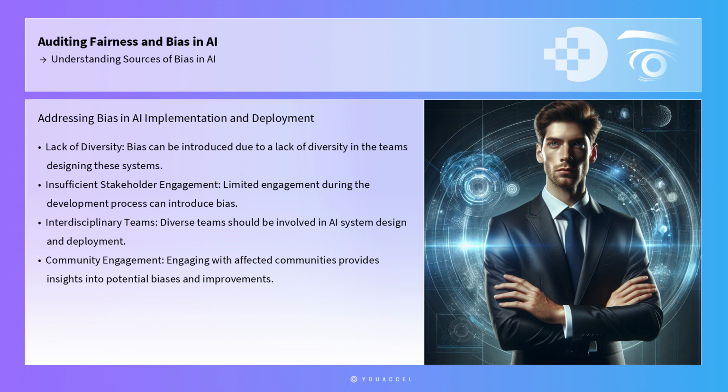Bias can also be introduced during model implementation and deployment. This often occurs due to a lack of diversity in the teams designing these systems or insufficient stakeholder engagement during the development process. To mitigate these issues, interdisciplinary teams comprising individuals from diverse backgrounds should be involved in the design and deployment of AI systems. Moreover, engaging with affected communities and stakeholders can provide valuable insights into potential biases and avenues for improvement. This participatory approach not only enhances transparency, but also builds trust in AI systems.